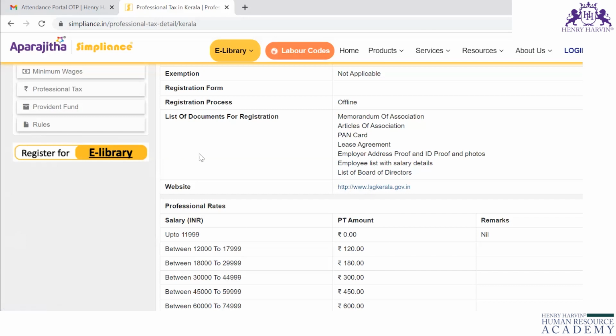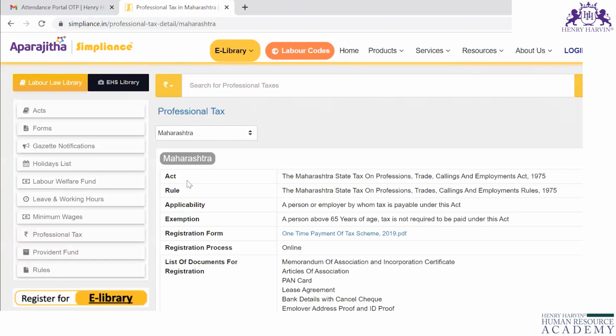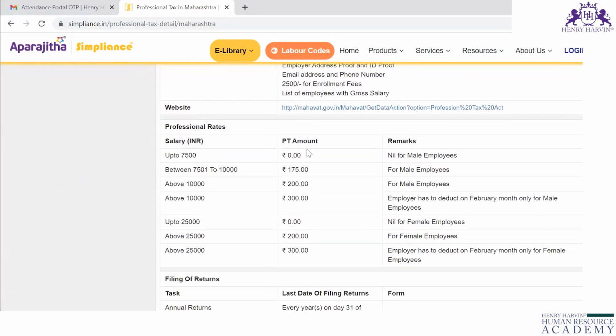Similar to this, each and every state has some slab. For Maharashtra, they also have some slab. According to this slab only, you have to deduct the professional tax from the employees, and you have to pay the professional tax on this website.